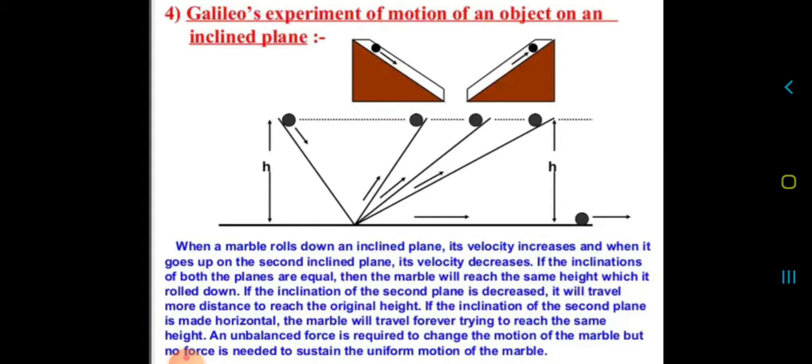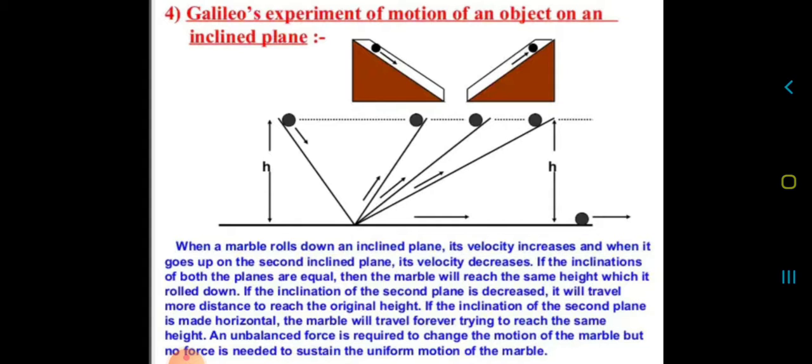So as you can see from the diagram, there is a marble which is rolling down. Whenever it rolls down, its velocity increases, and when it rolls up, its velocity decreases. If the inclination of both the planes is equal, then the marble will reach the same height from which it was rolled down. So the height from which you have dropped the marble from one side, the marble will reach the same height when it rolls up.